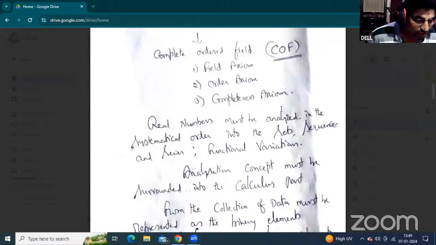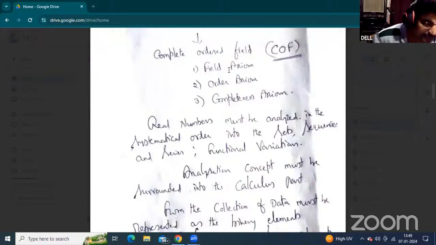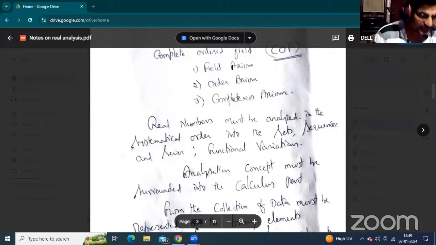Especially, what is the field axiom? Any non-empty set with a mapping is said to be a field. First, it has a unity. This is the pyramidal principle, so this is the middle finger. It is represented as the unity element. Just listen, see and hear. This is my hand rule: the middle finger is represented as the unity element.